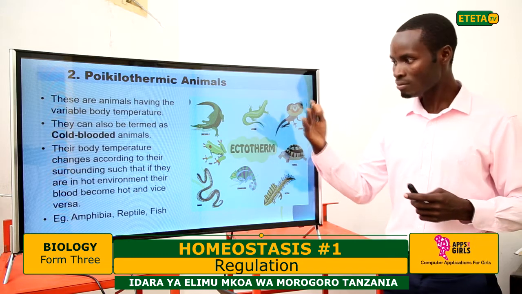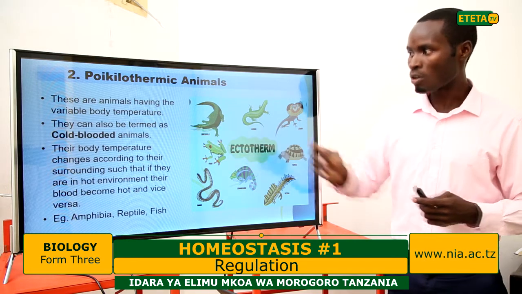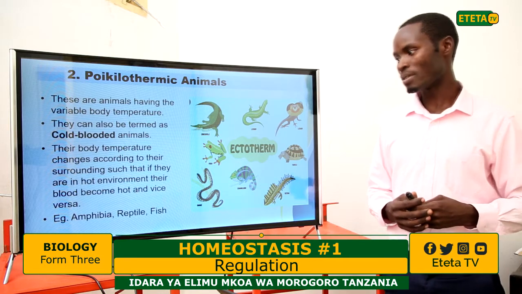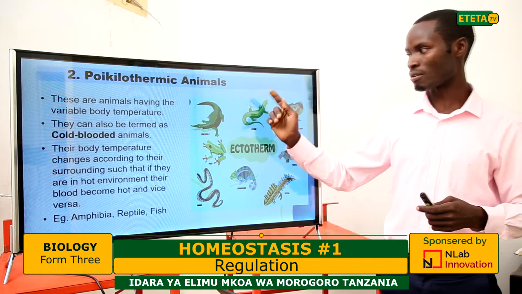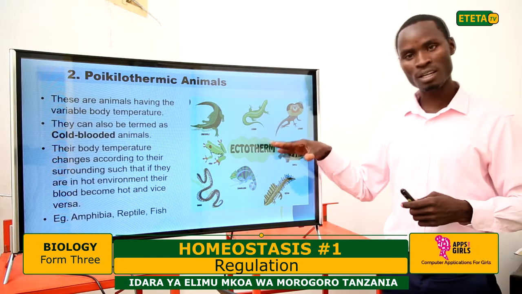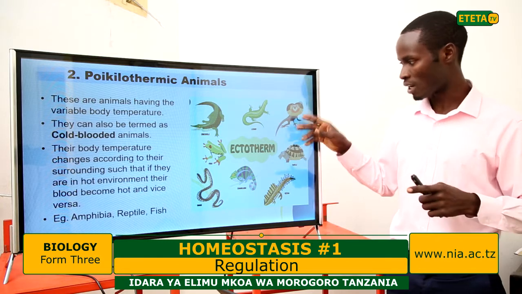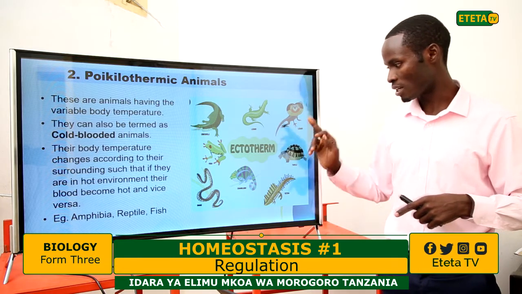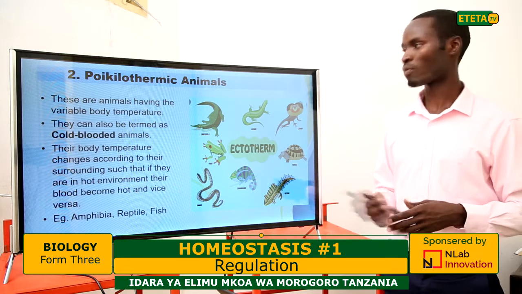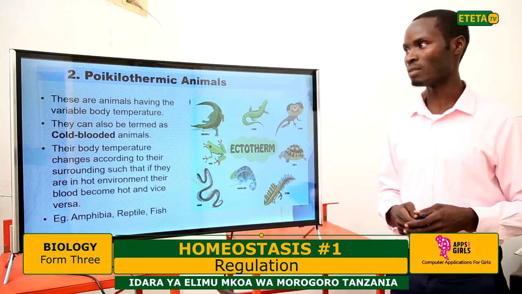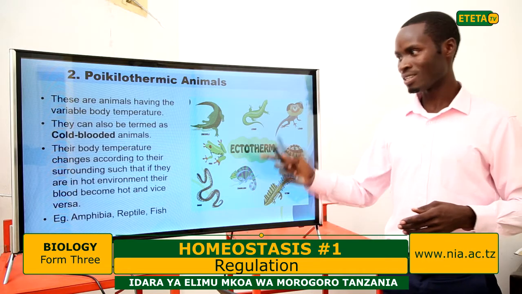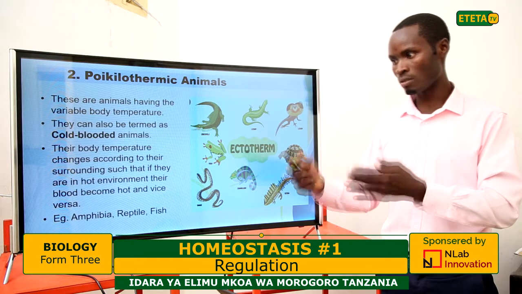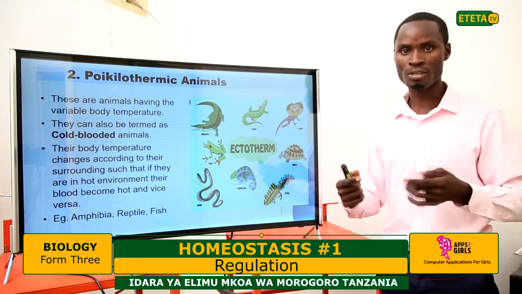They have cold blood, and the examples are amphibians, reptiles, and fish. All of these, the frog, the crocodile, are at lower levels in the classification. As I said before, these are ectotherms. The turtle, the lizard, the chameleons, all of these are cold-blooded animals. So that means these organisms have no adjustments regarding the environment. They can tolerate the environmental temperature.